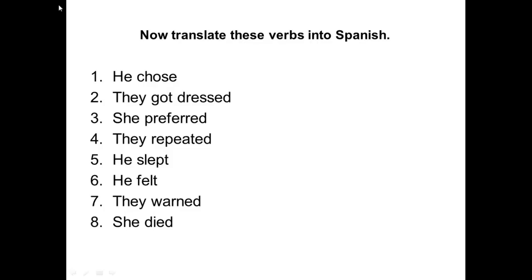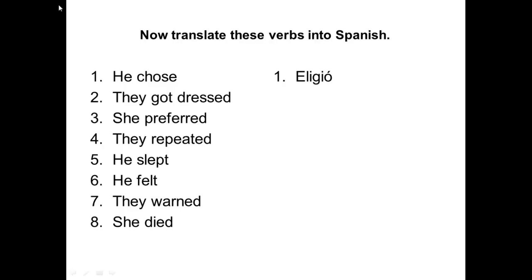Now translate these verbs into Spanish. They're all ones that you will have seen earlier in the lesson, but see if you can do them without looking back. This will make it really challenging for you, but if you get them right, all the more enjoyment for doing so. Por ejemplo, número 1. He chose. Eligió. Okay, pause the recording now and see how you get on before restarting and self-marking your work.